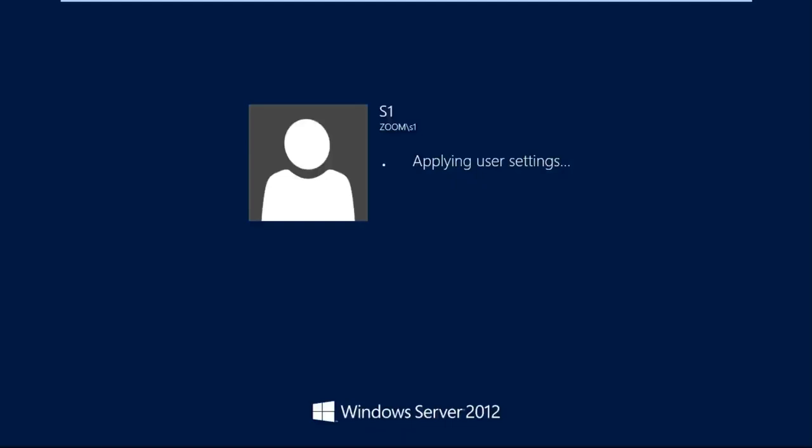Now the verification is what? After logging in as the S1 user, try to access the C drive, by using the normal method or by using the shortcut method. So what is the permission? The permission is denied. The user cannot access the C drive by using normal or shortcut methods. You can go to the computer and you can see the C drive, but once you double click, you will get an error: sir, you are restricted, you cannot access the C drive.